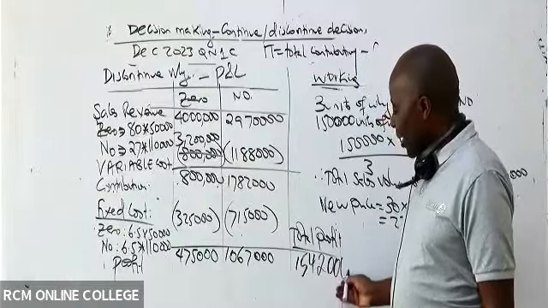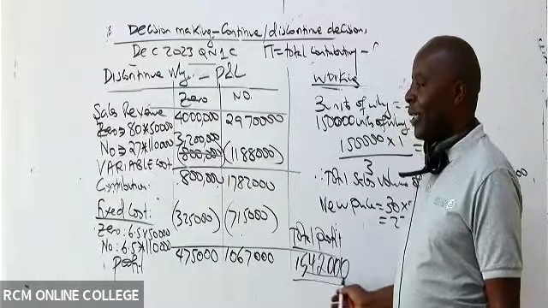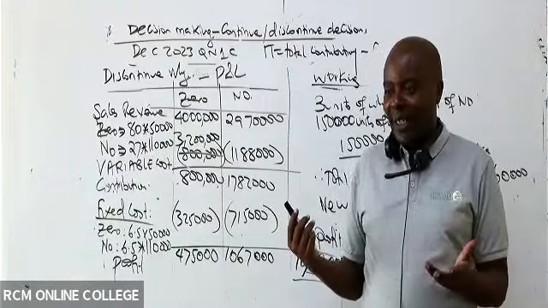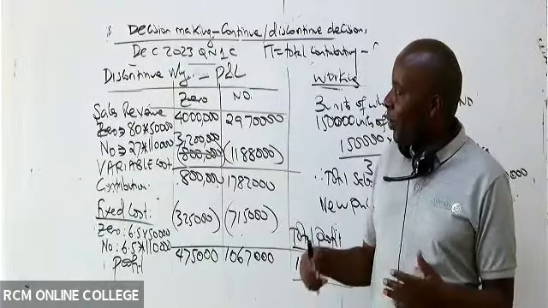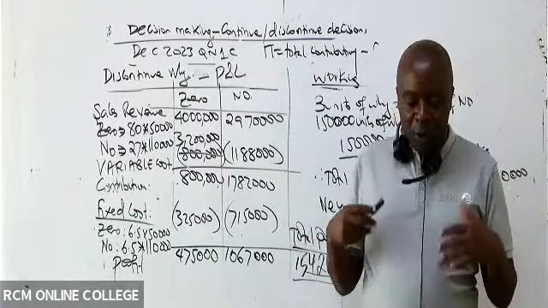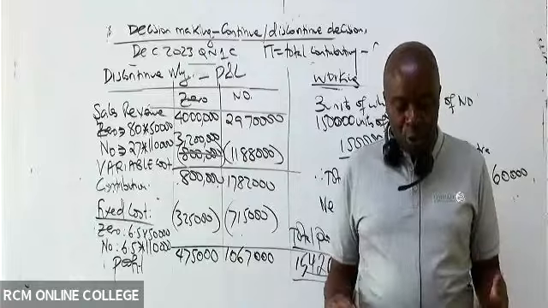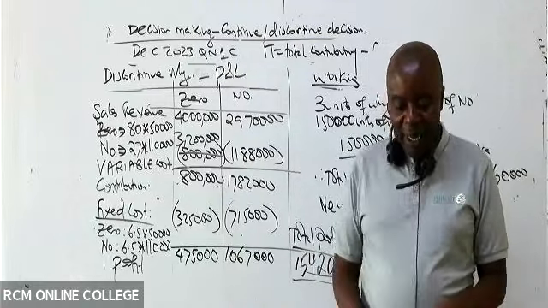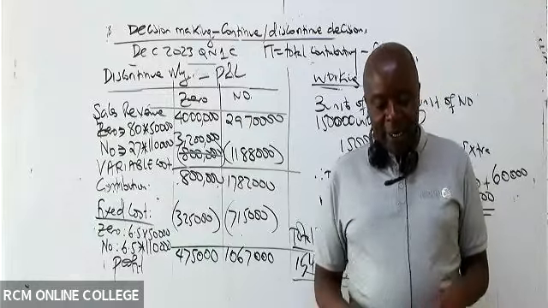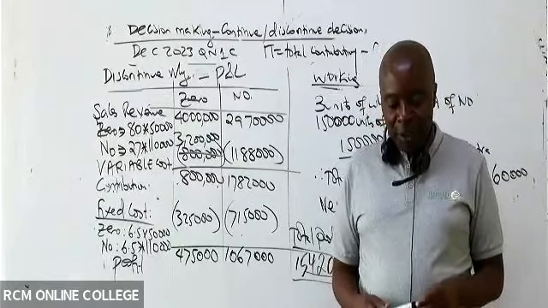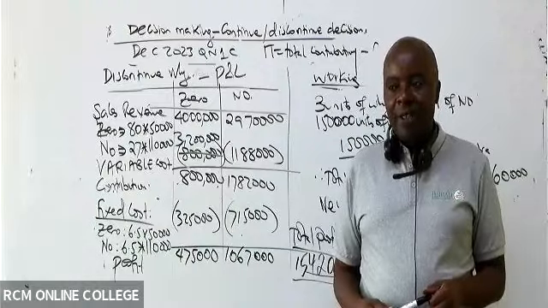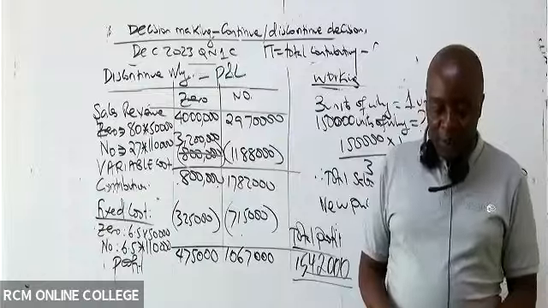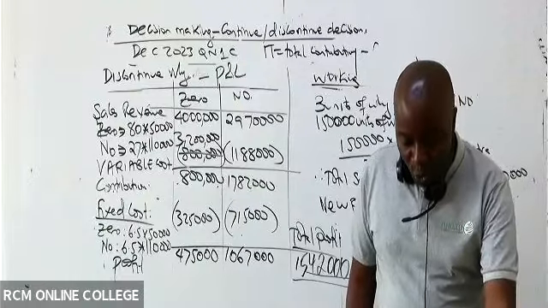Very good. So which one in this case is better for us? We drop Y because profit here will be high, isn't it? So this profit here is optimal, is higher, and therefore we shall discontinue Y.